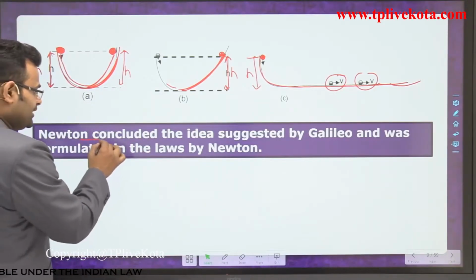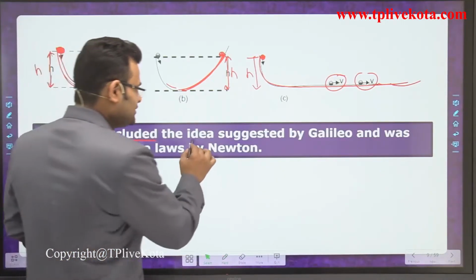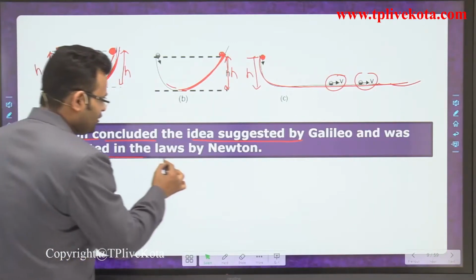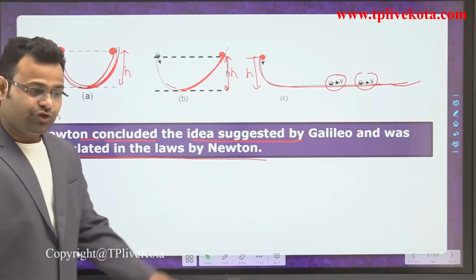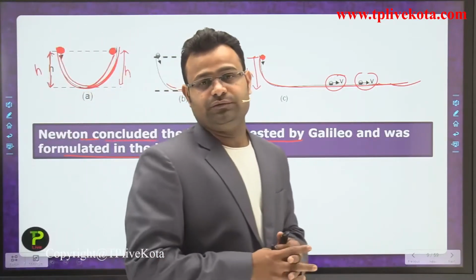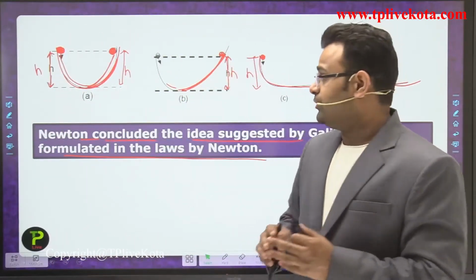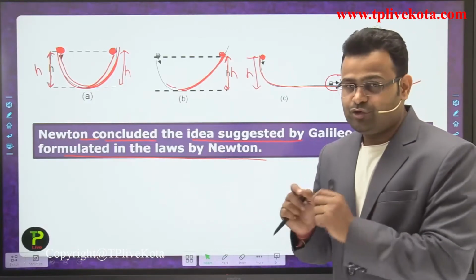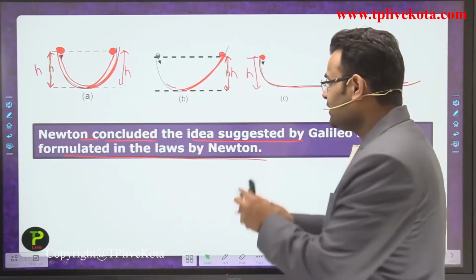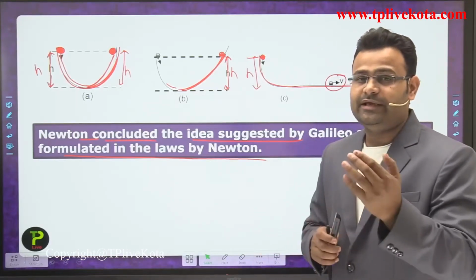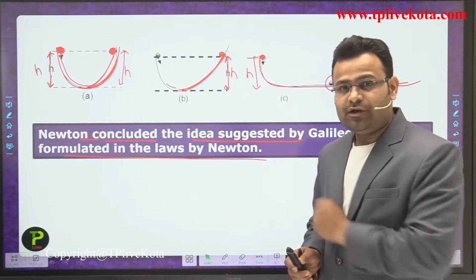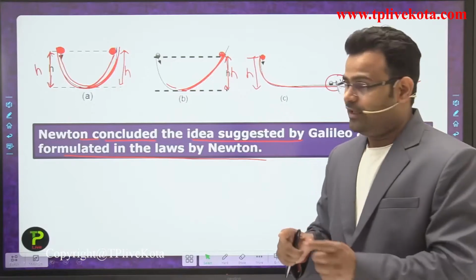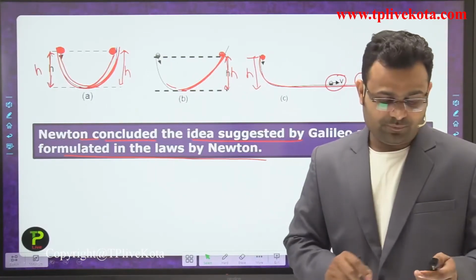Newton took the idea suggested by Galileo and formulated the laws of Newton. He used most of Galileo's work, all of Galileo's experiments, and that gave us Newton's laws, which are applicable under all conditions. So now we move to Newton's laws of motion.